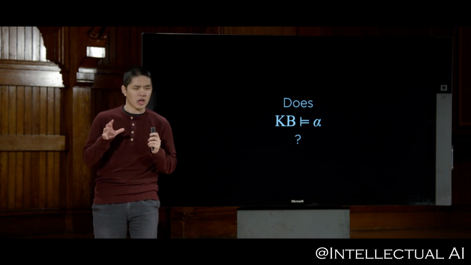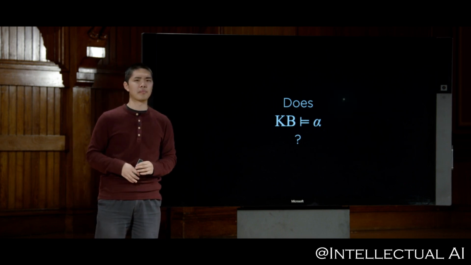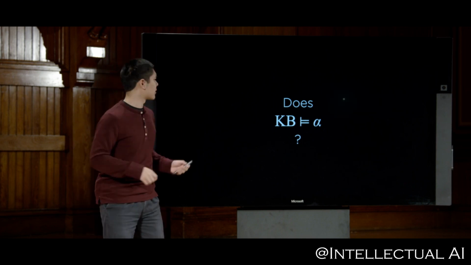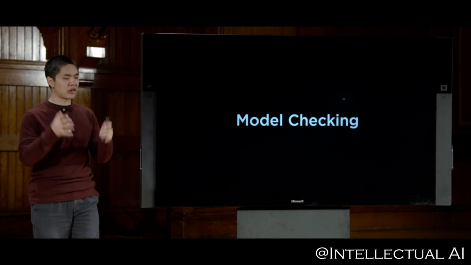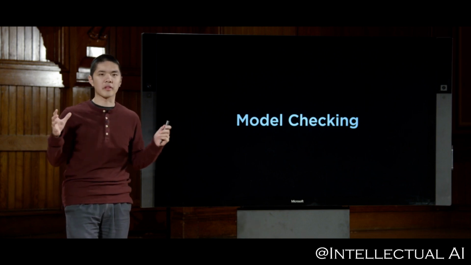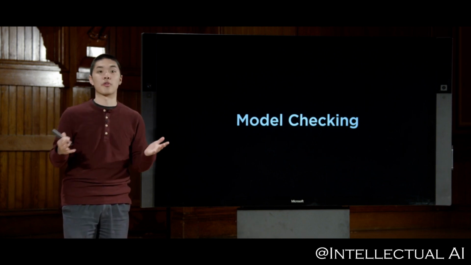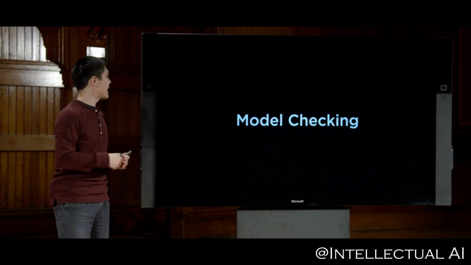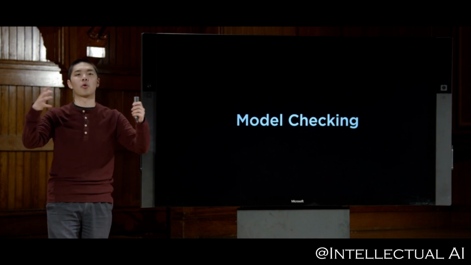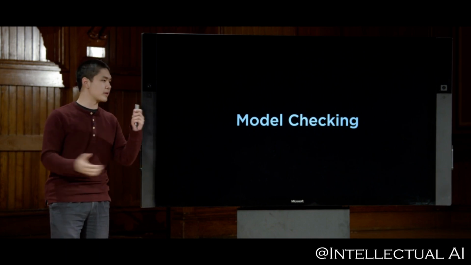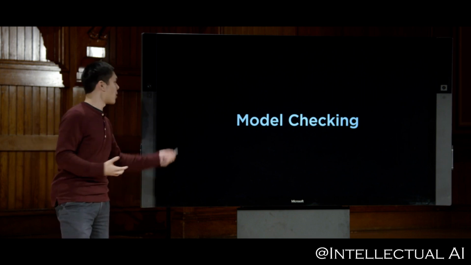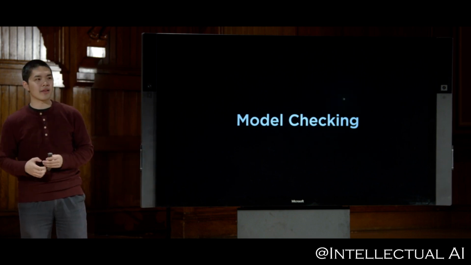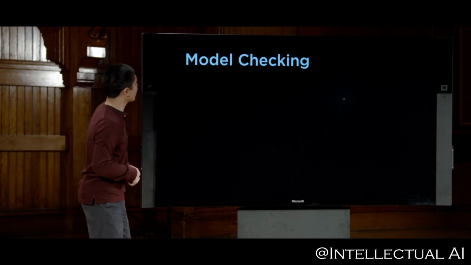Well, it turns out there are a couple of different algorithms for doing so. And one of the simplest, perhaps, is known as model checking. Now, remember that a model is just some assignment of all of the propositional symbols inside of our language to a truth value, true or false. And you can think of a model as a possible world, that there are many possible worlds where different things might be true or false, and we can enumerate all of them. And the model checking algorithm does exactly that. So what does our model checking algorithm do?